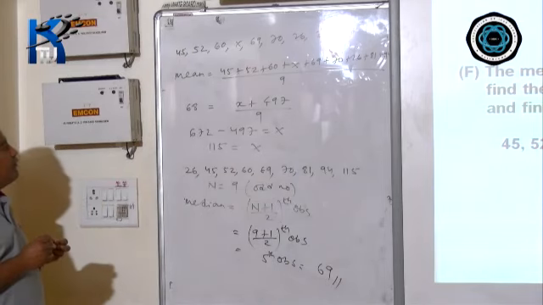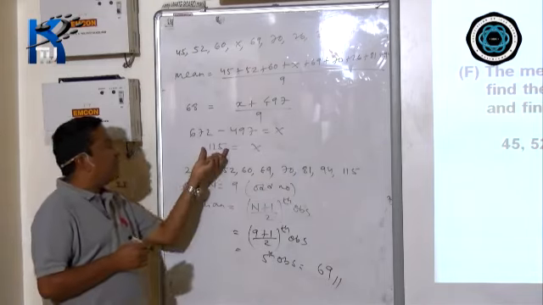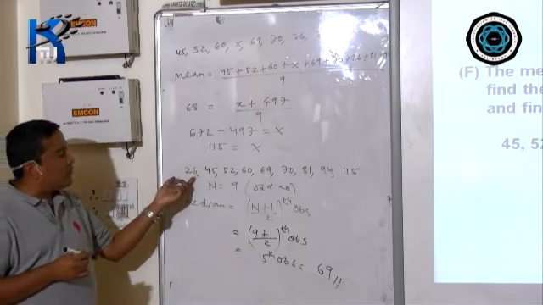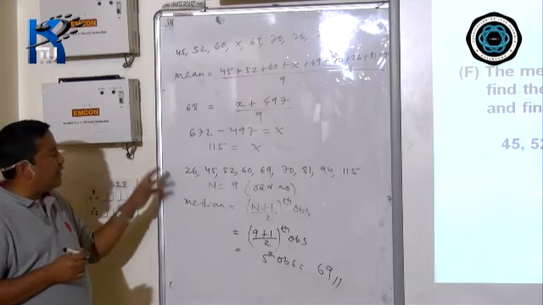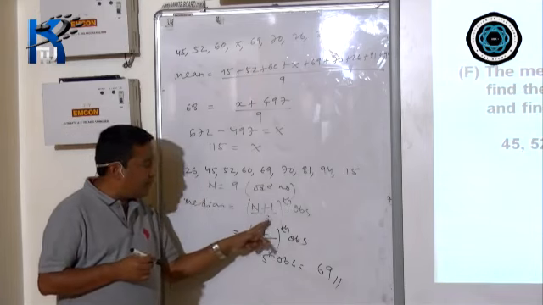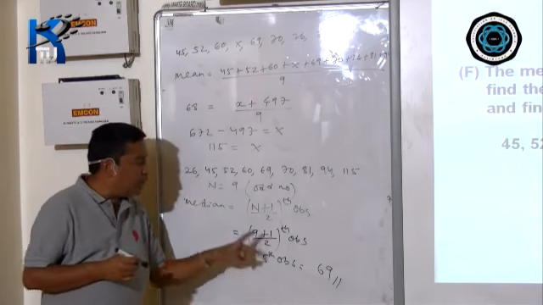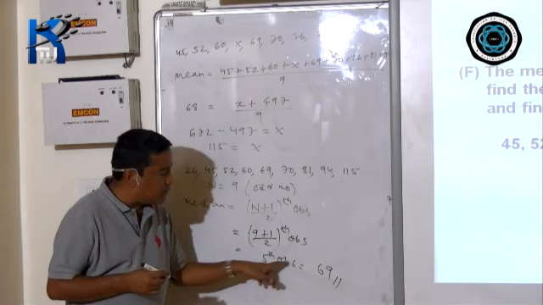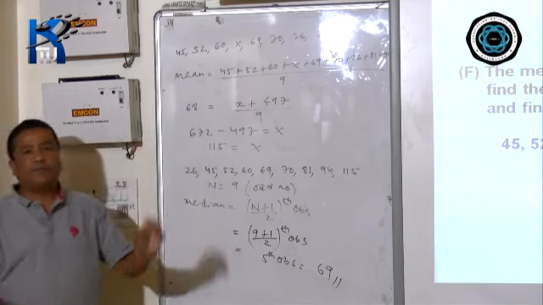With the help of the mean, we found x, which was 115. After that, we have to arrange the numbers in ascending order for the median. Then n is 9, so this is the formula for odd. Put the value, you will get the fifth observation. Fifth observation means 69.